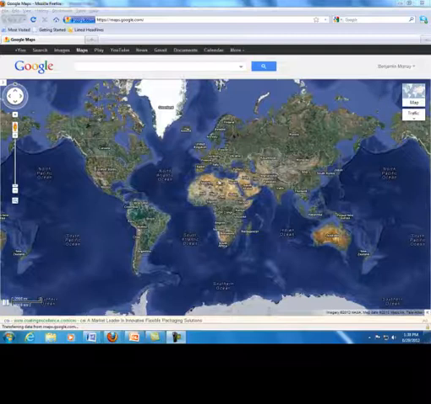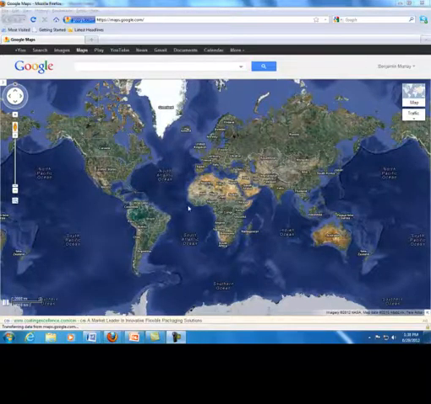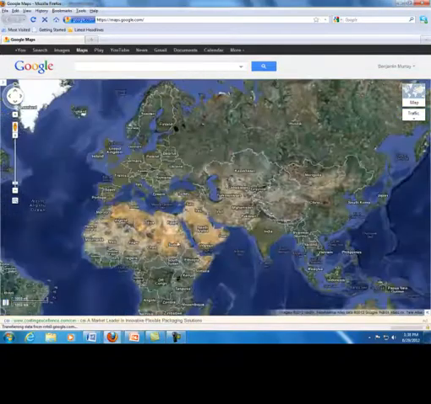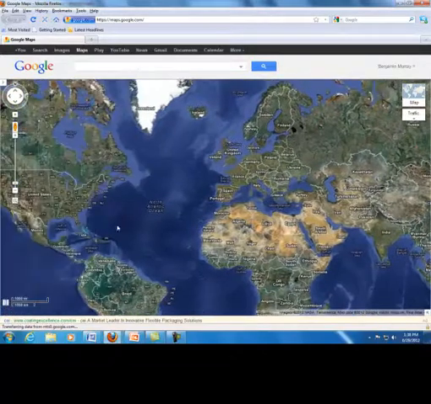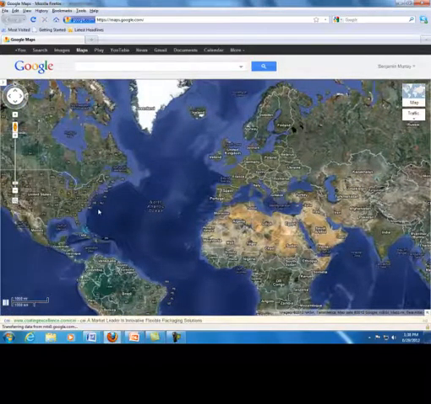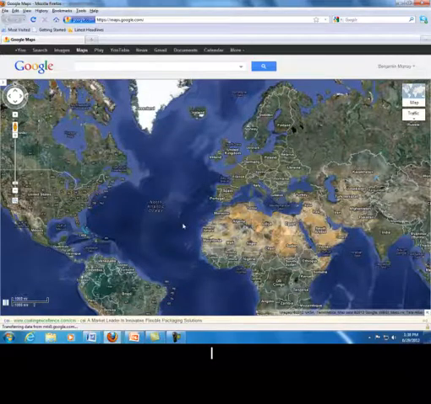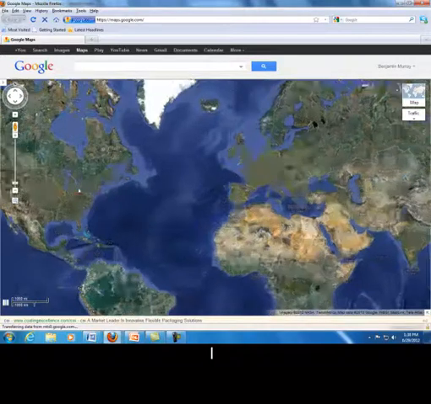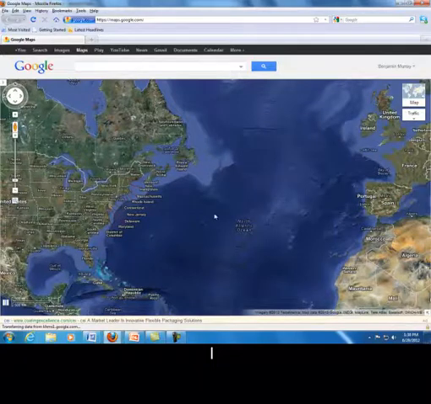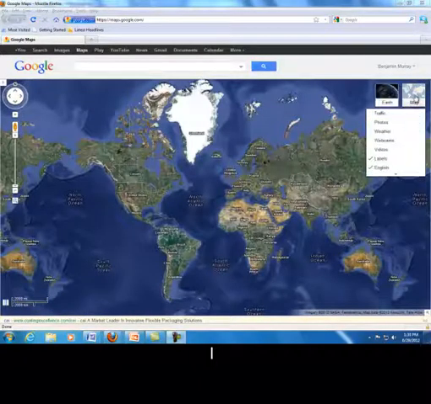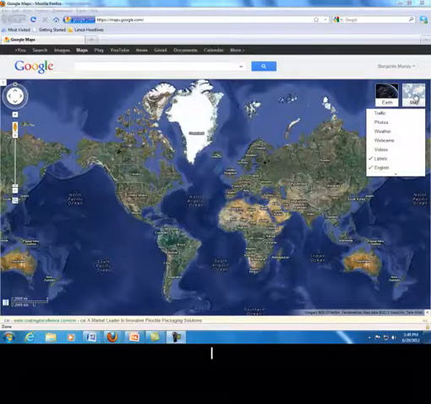Well, if we're looking at physical maps, or what we'll call our satellite view here, what we're really starting to see is the terrain. You can see the mountains, you can see the deserts, you can see the difference in elevation that's here. Also lakes, rivers, oceans are so blue, and they really stand out because the focus is here. The focus here is the land, not the countries themselves. We can still see the countries, we can still see cities as we zoom in, but the focus is the land, not the countries. So the political map is a lot different than the physical map.